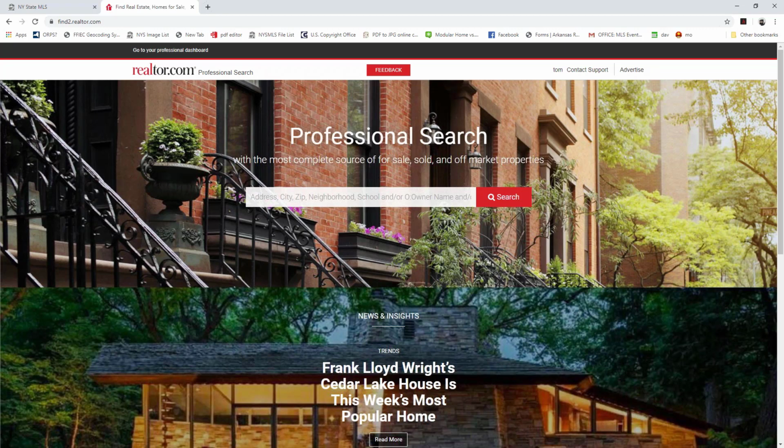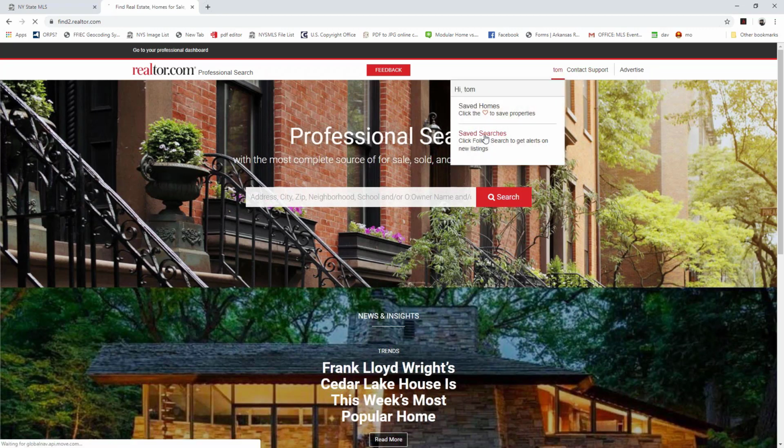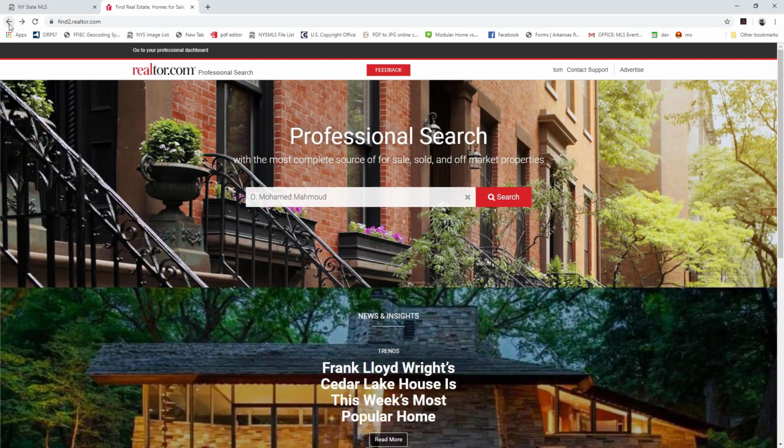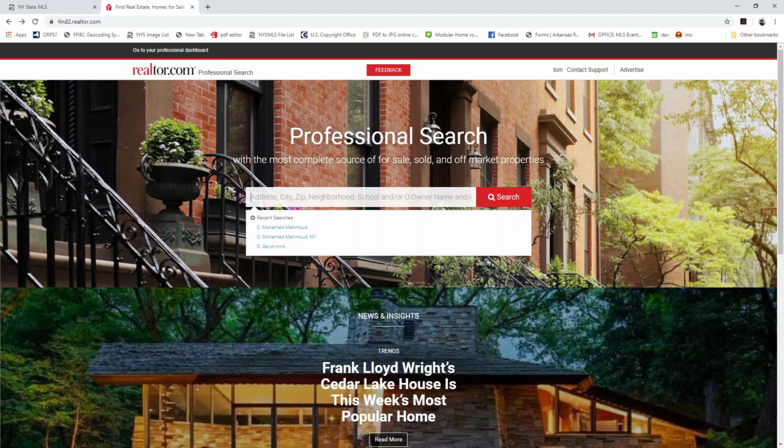So if we were doing a search for someone and we had a saved search for them, we could just click on our name at the top and click on Saved Searches, and that would pull up all of our saved searches. This is a brand new account, so I don't have anything saved right now. But if we wanted, let's just go ahead and do a search.